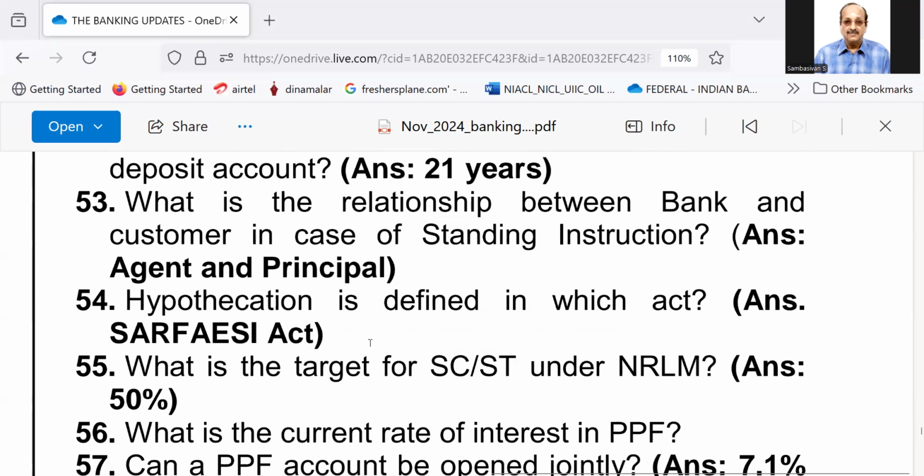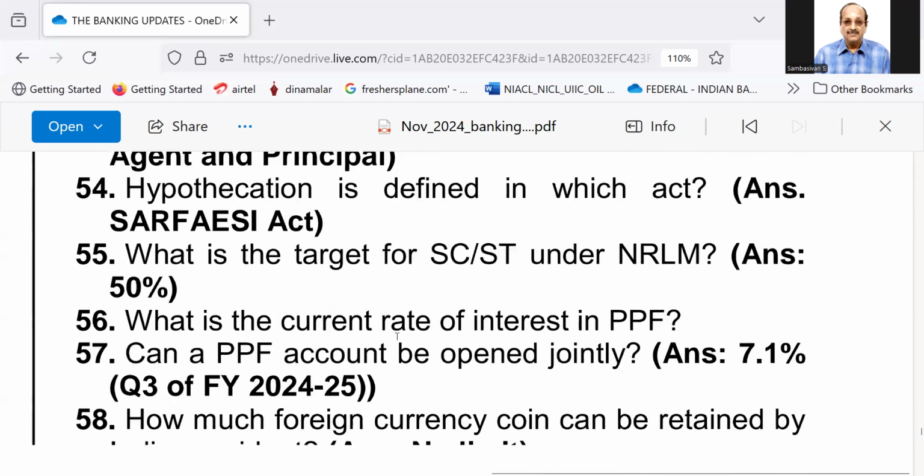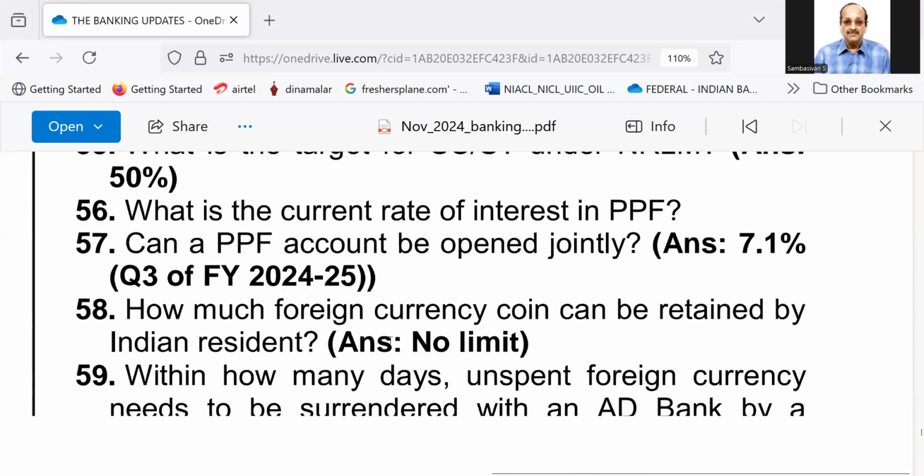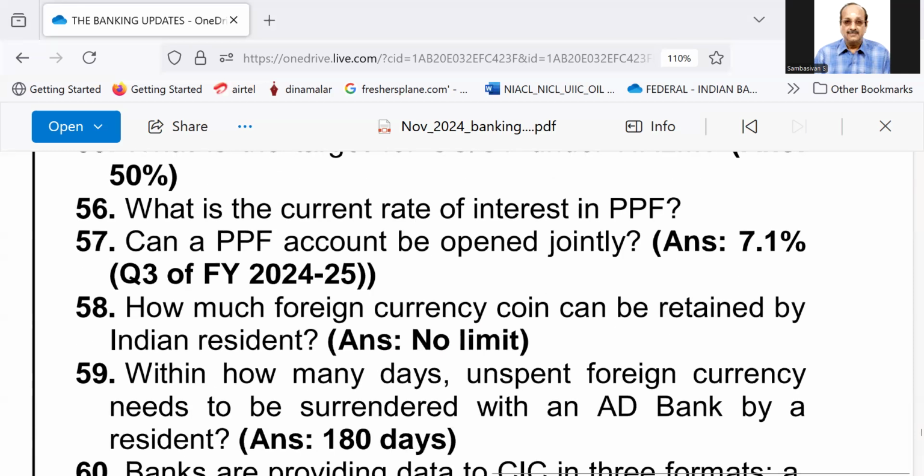Number 54, hypothecation is defined under which act? Under SARFAESI Act. Number 55, what is the target of SC/ST under NRLM? 50%. 56, what is the current rate of interest in PPF? 7.1%. Can a PPF account be opened jointly? I don't think so.